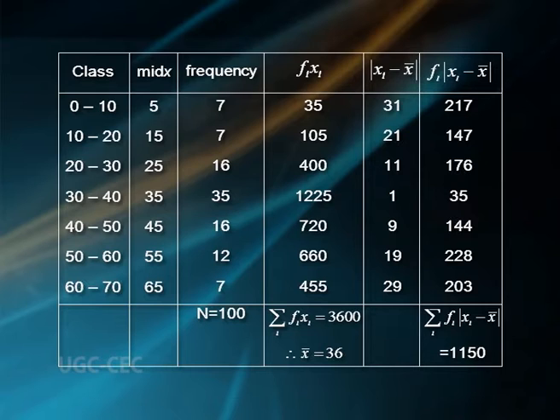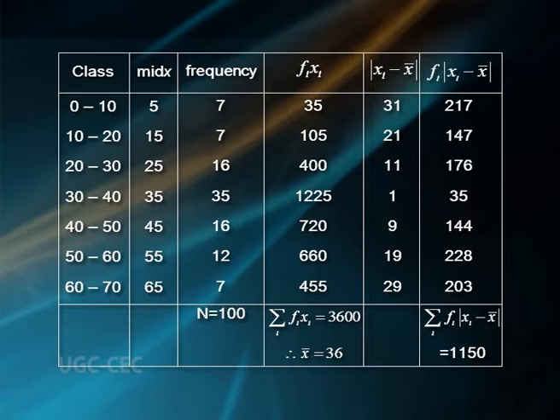fi xi values 35, 105, 400, 1225, 720, 660, 455, where summation over i fi xi equal to 3600. Therefore, x bar equal to 36. Modulus of xi minus x bar values 31, 21, 11, 1, 9, 19 and 29. fi into modulus of xi minus x bar values 217, 147, 176, 35, 144, 228 and 203.